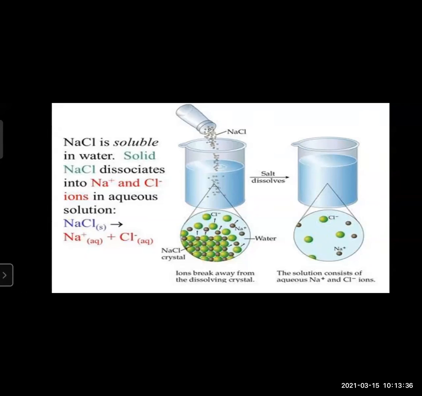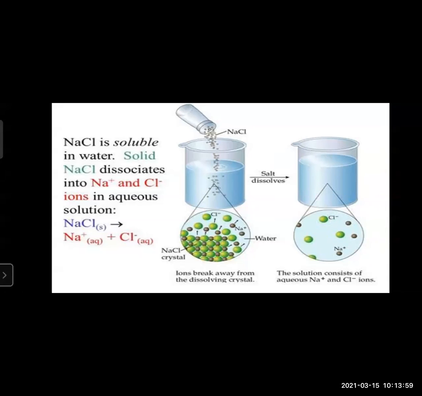They have started to separate from each other in the aqueous solution, and at the same time they are surrounded with water molecules. This state is indicated by writing aqueous.